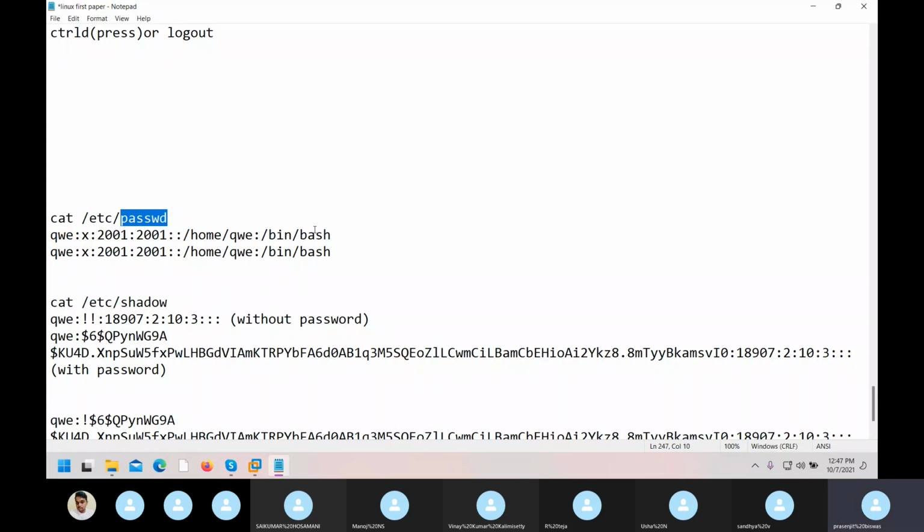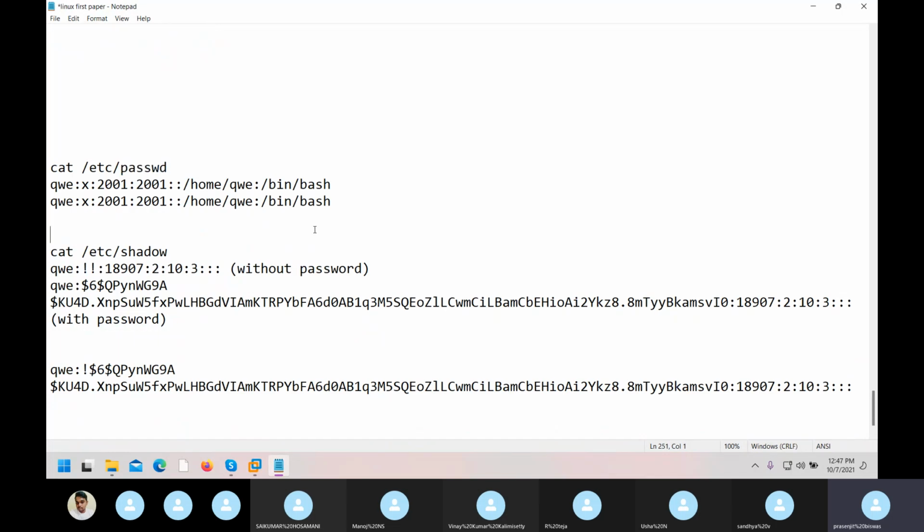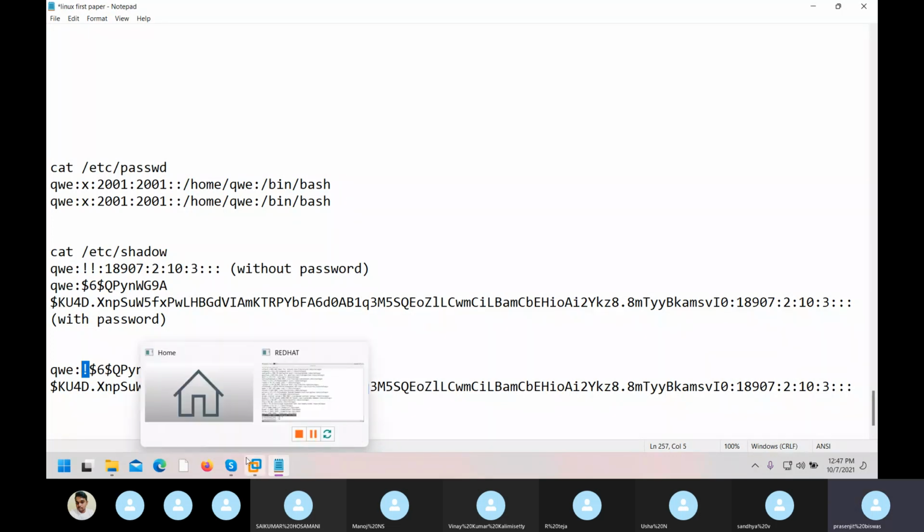Understood? But in the shadow file, you can easily understand. You can see here, at the start I am getting a colon, then my encryption started, correct? Here you see, one exclamation mark is there. At the start, if one exclamation mark comes, that means the user's password is locked. Okay? Understood? Online people?